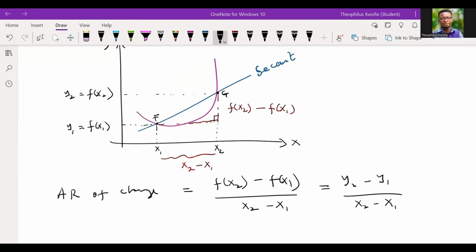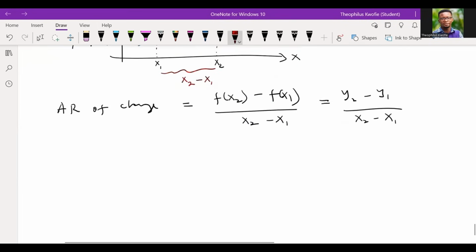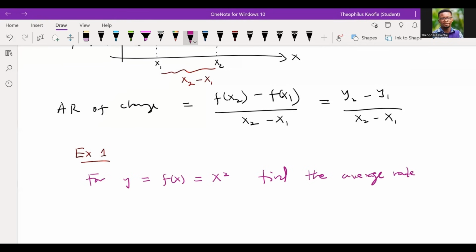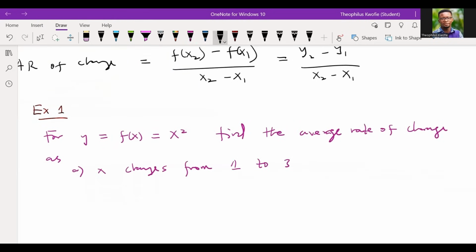If you have any question, please put it in the comment section and I will attend to you. All right, so let's get some examples. Examples will help us to understand the average rate of change very well. If I give you the function y equal to x squared, find the average rate of change as x changes from 1 to 3. What do you think the result will be?